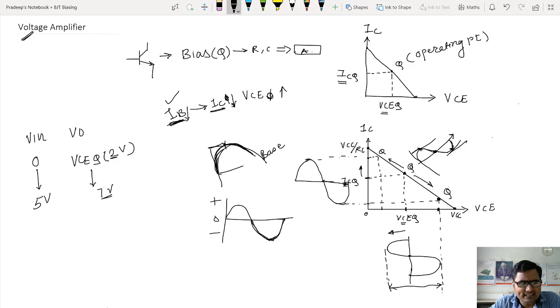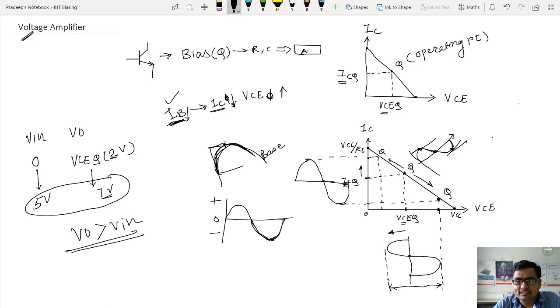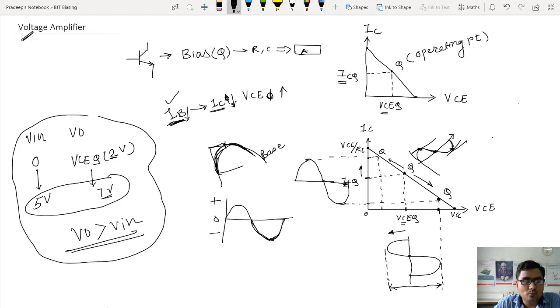So obviously at all times output voltage will be greater than the input voltage. So VO will always be greater than Vin. Output voltage is always the magnified version of input voltage. I feel this is the simplest theory of how an amplifier works.